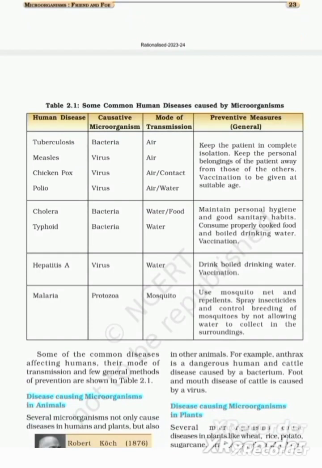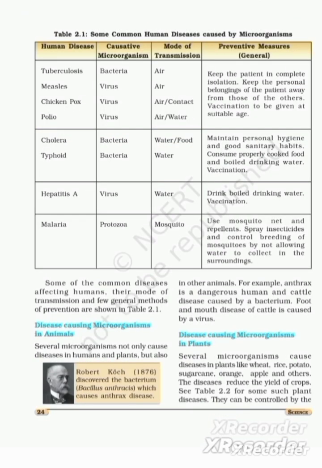Moving on. Table 2.1, some common human diseases caused by microorganisms. It is one of the most important tables in this chapter. In the first column, they have mentioned the different types of human diseases. In the second column, the causative microorganism of that particular disease, and in the third column, the modes of transmission of that disease and the general preventive measures that should be taken.